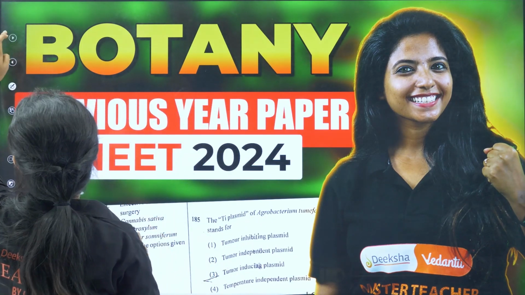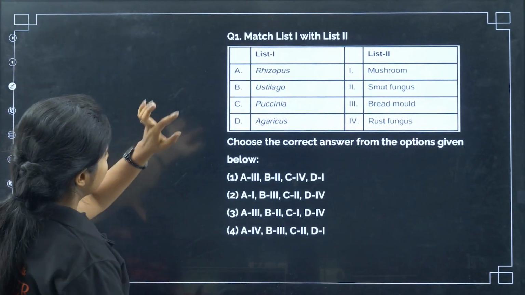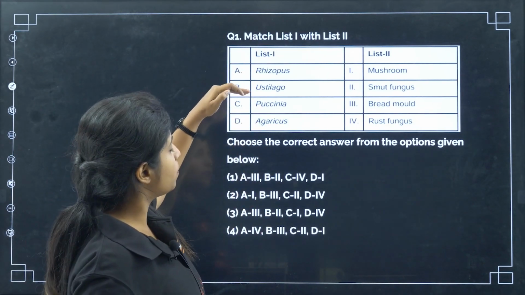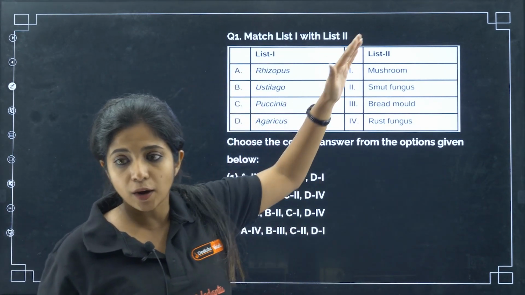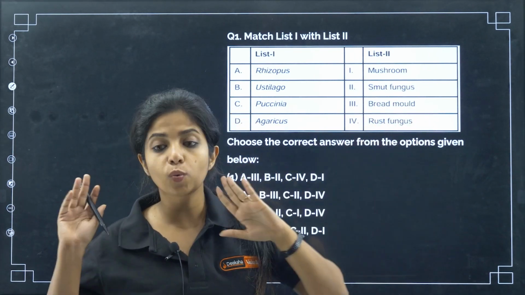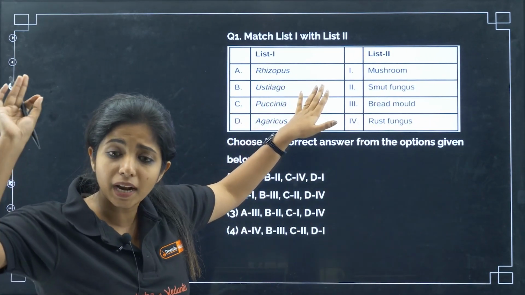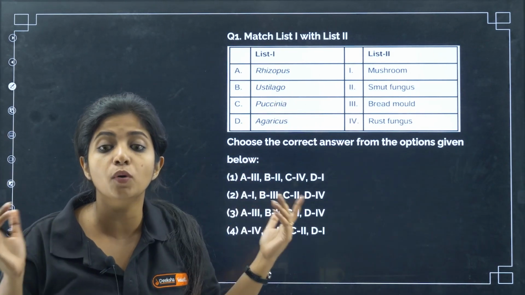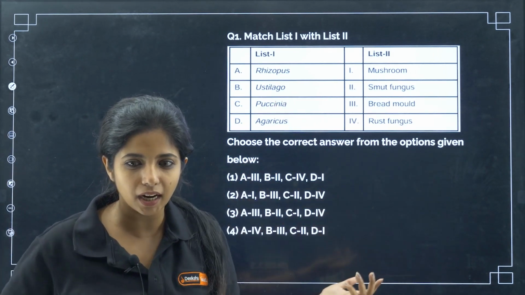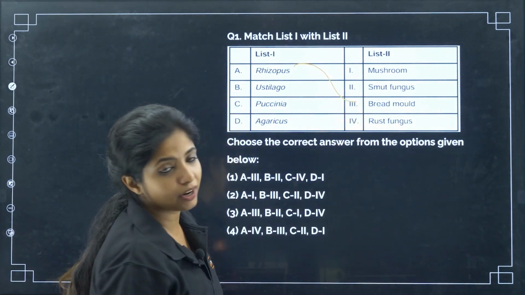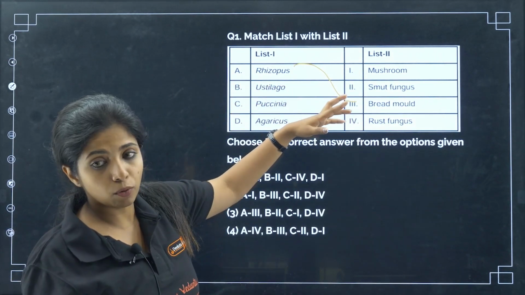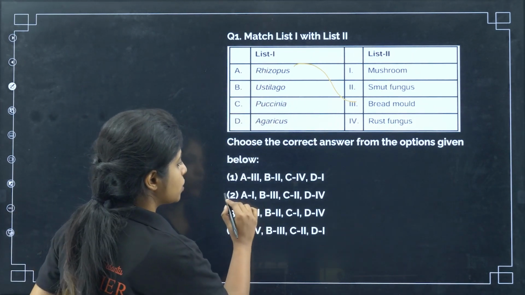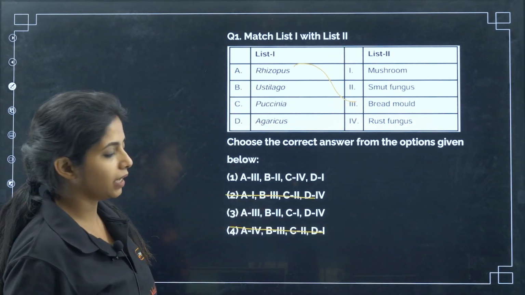Now going ahead and hoping you would be understanding things, let's start with the first question. Match list 1 with list 2. Over here Rhizopus, Cystilago, Puccinia as well as Agaricus is mentioned, and you have to match them. Rhizopus I have studied from class 10th itself, or before that. Rhizopus is the one that causes bread mold. The bread turns green black in color because of the formation of Rhizopus. So this is known as bread mold, and A goes with 3. I just have 2 options like that, so let's exclude the other 2 options.